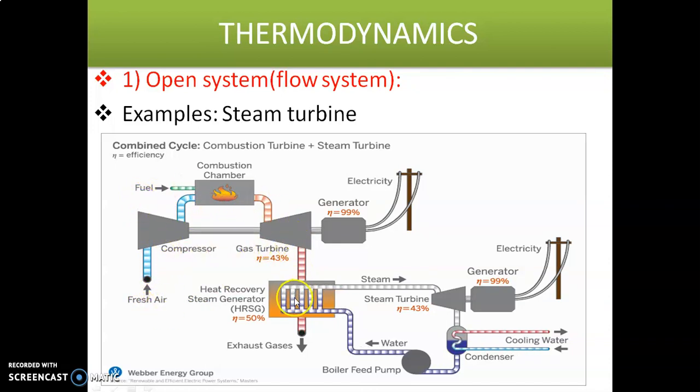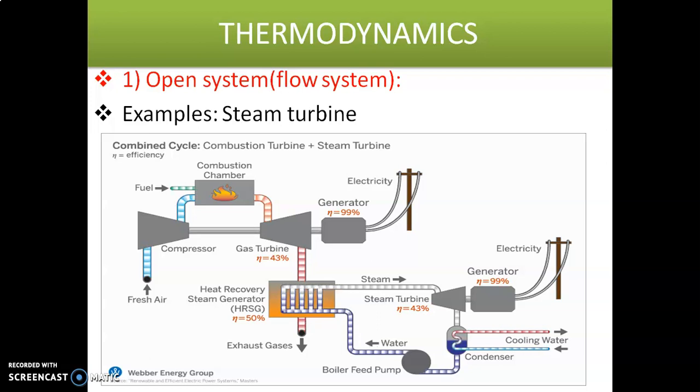So both are entering into the system and both are leaving from the system. So this is also one type of open system. Steam turbine is the second example for the open system. Mass is entering and energy is entering, mass is leaving, energy is also leaving.